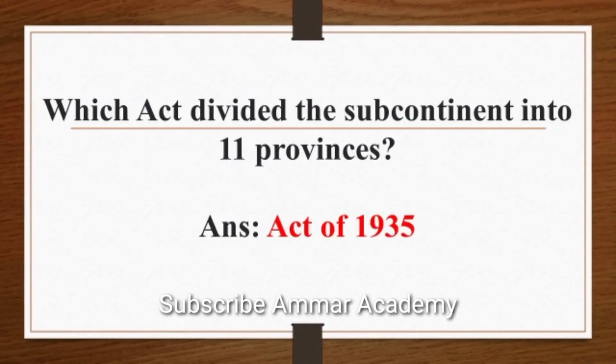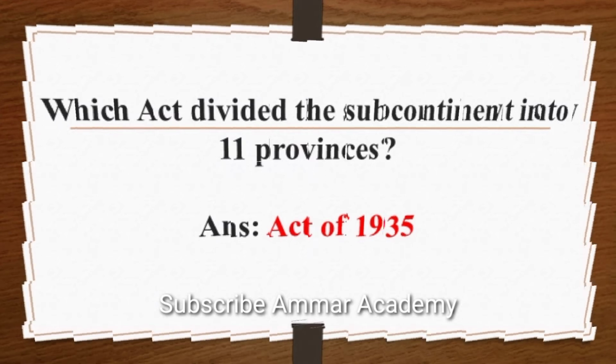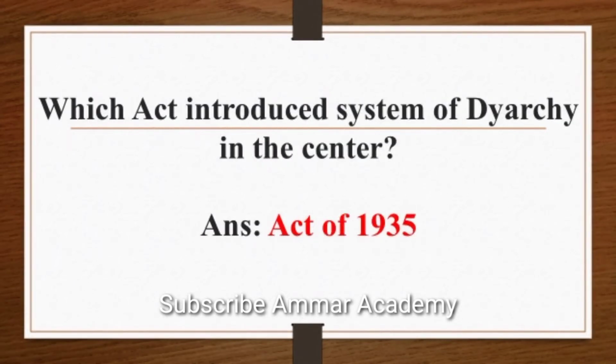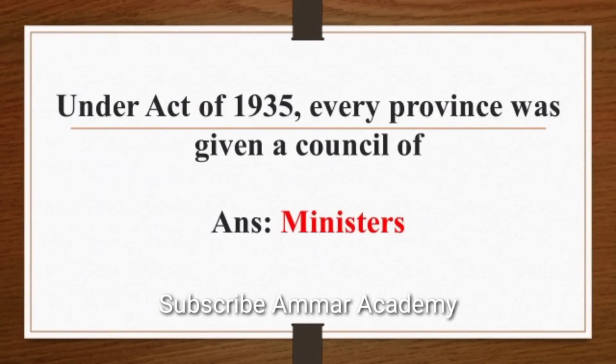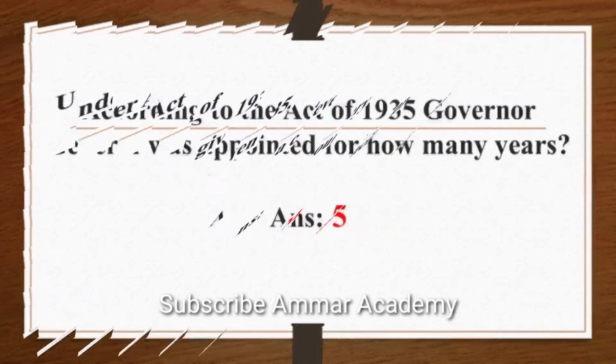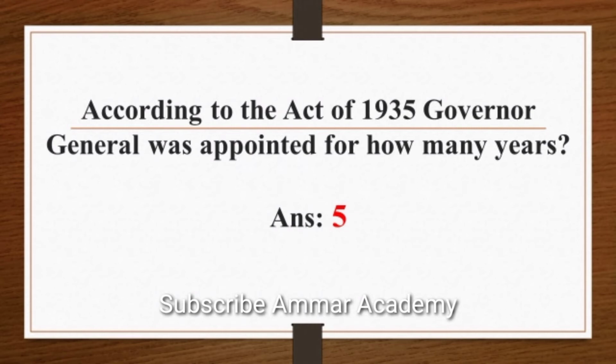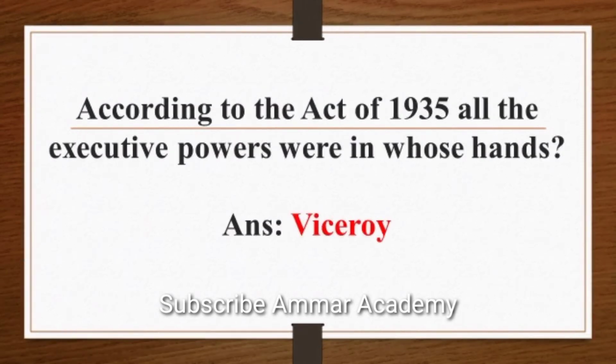Which act divided the subcontinent into 11 provinces? Act of 1935. Which act introduced system of diarchy in the centre? Answer is Act of 1935. Under Act of 1935, every province was given a council of, answer is ministers. According to the Act of 1935, Governor General was appointed for how many years? Answer is 5 years.